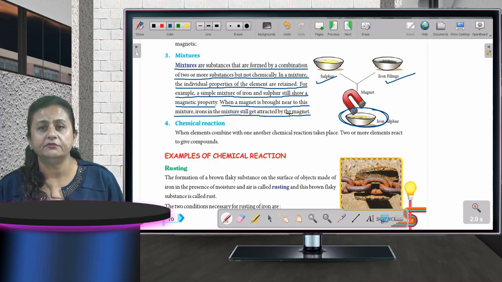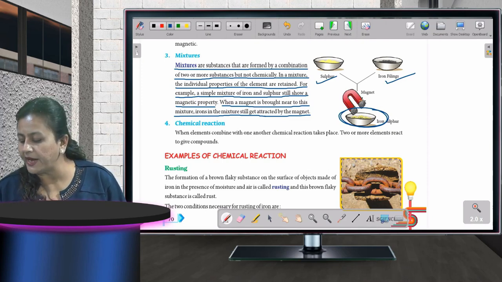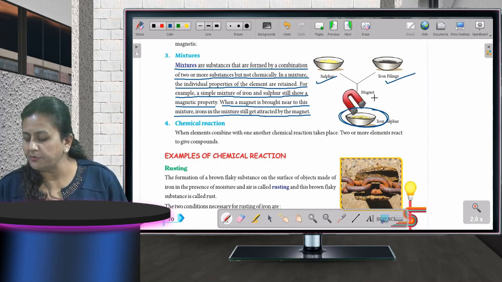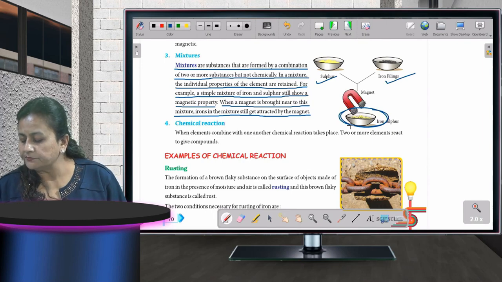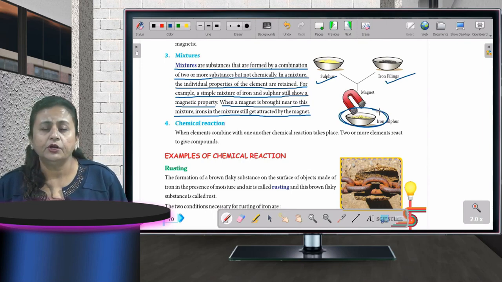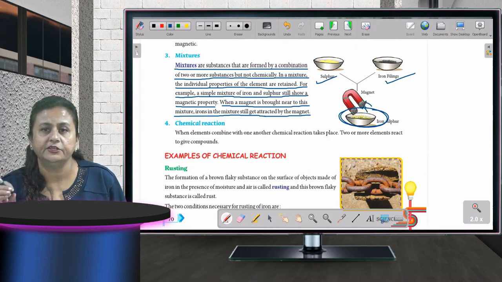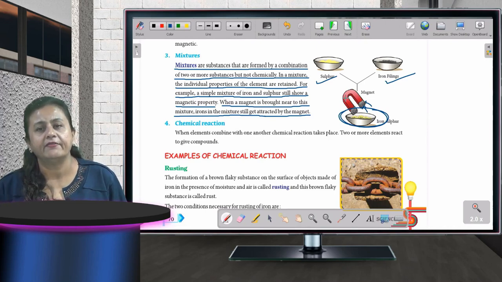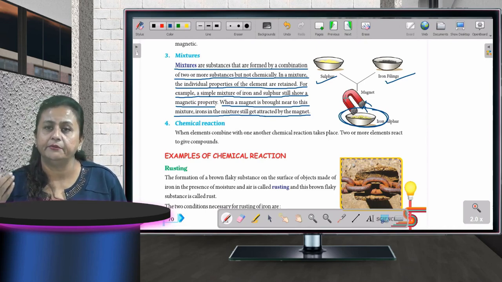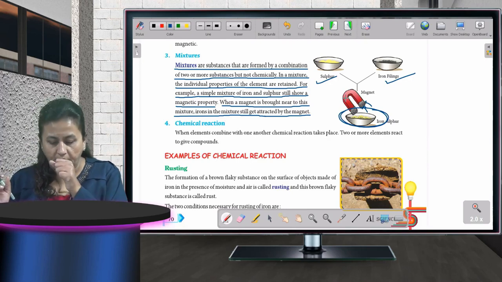After that you will take a magnet and bring this magnet close to this bowl. The iron filings, जो उसकी iron होती है, वो उसके ऊपर जाके stick हो जाती है, चिपक जाती है magnet पे. Why? Because iron has the property of being attracted by a magnet. Okay, so that is called a mixture.